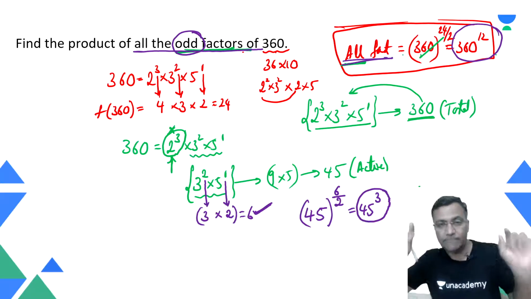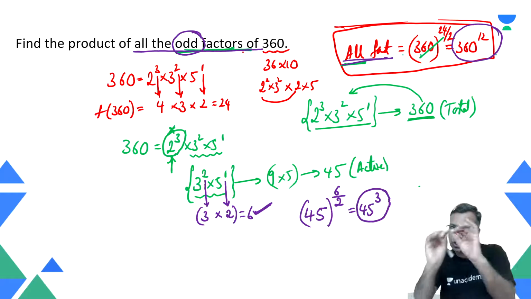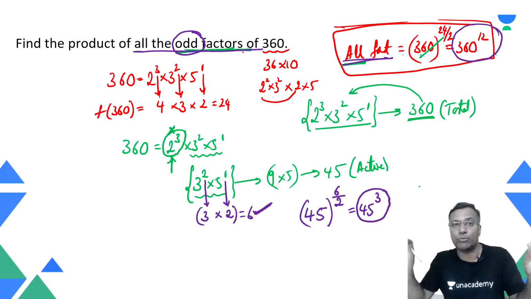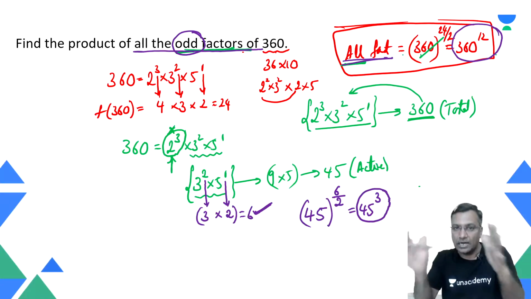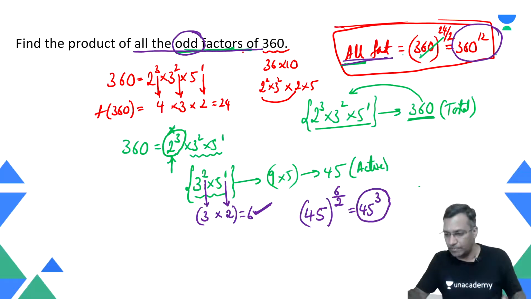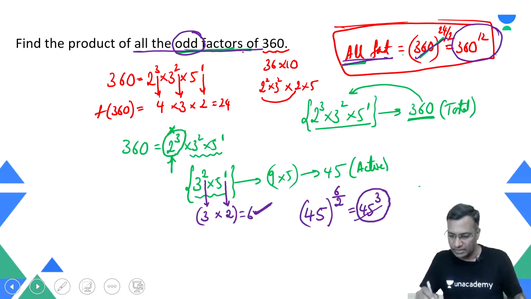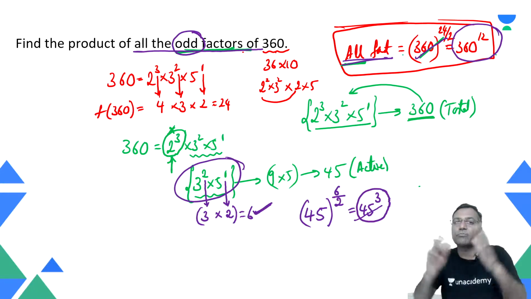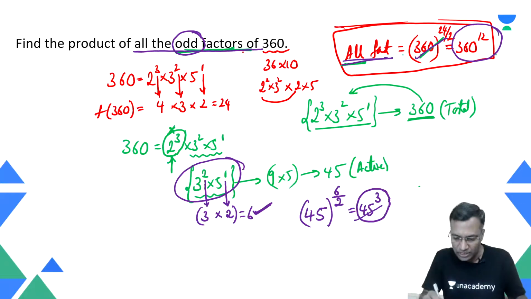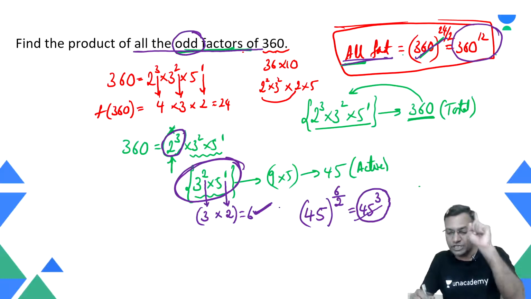There is a difference. In this question I talked about how the total is different from the active part. There is a total number, and there is an active part of the number which comes as a base. This is the total base, which is 360. If you want the active base, it becomes only 45, right? Based on the active base, there is an active region and there is a passive region. You need to be very careful here. 2 raised to power 3 was passive, only the remaining part was active.